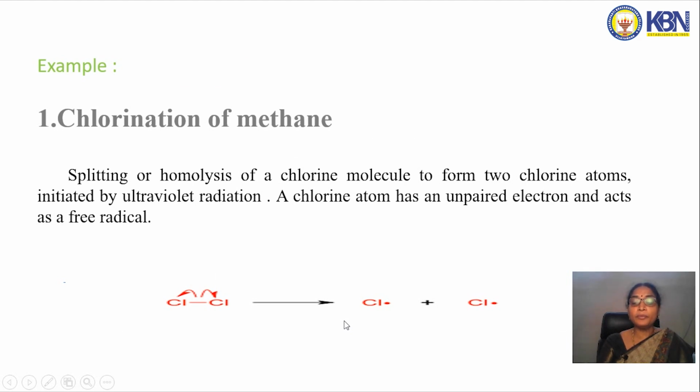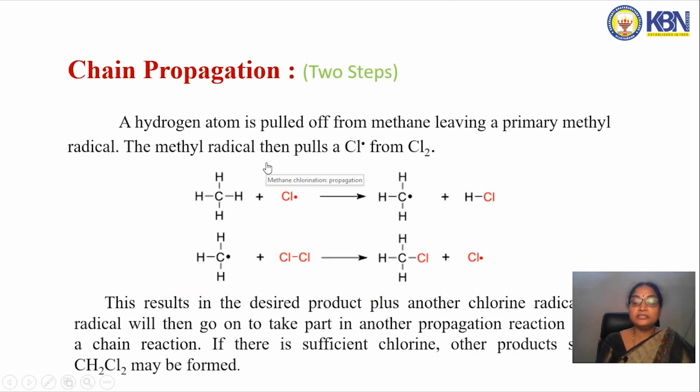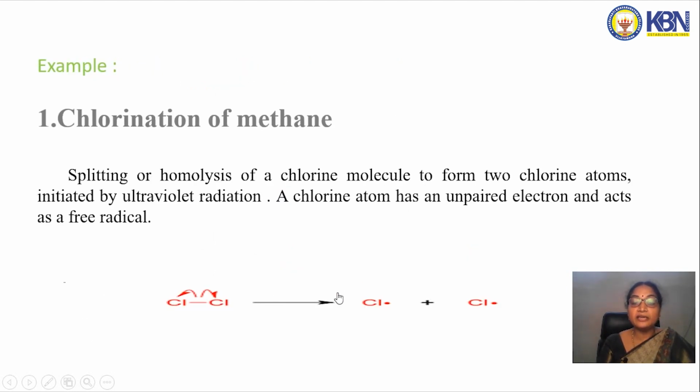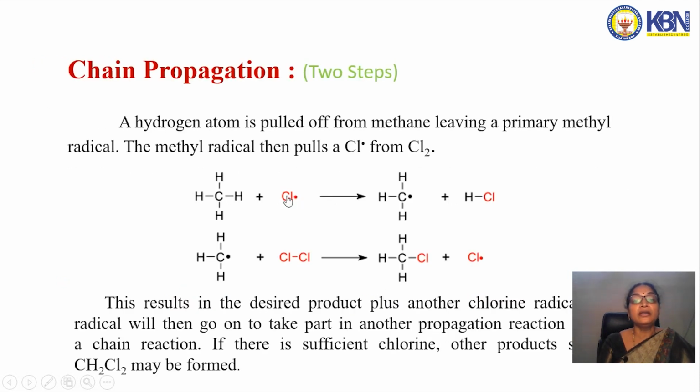This is the chain initiation step. Coming to the chain propagation step, the chlorine free radical which is obtained in the chain initiation step reacts with a molecule of methane and abstracts a hydrogen from the methane.